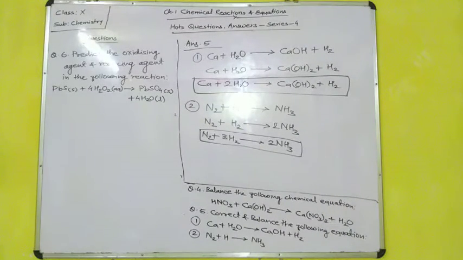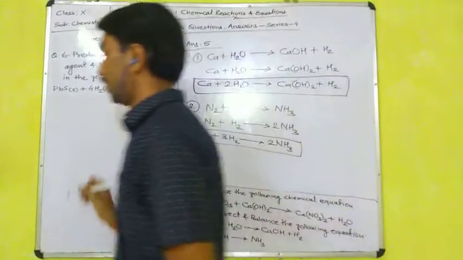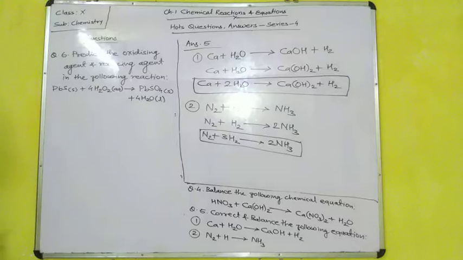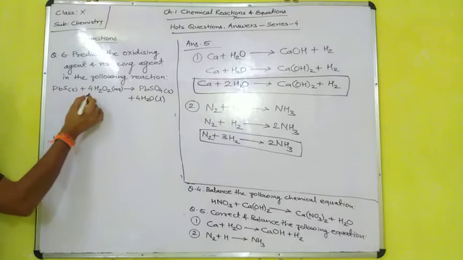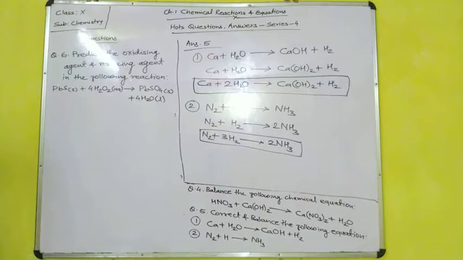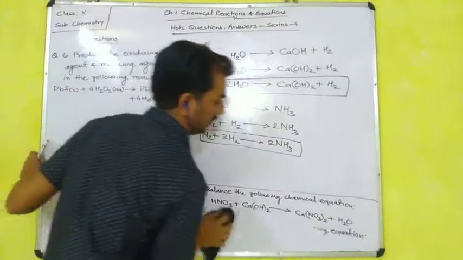First we have to identify which one is reduction and which one is oxidation. First we check on the basis of transfer of oxygen, and after that we check again on the basis of the electronic concept. I am erasing that one, I think you have written that.